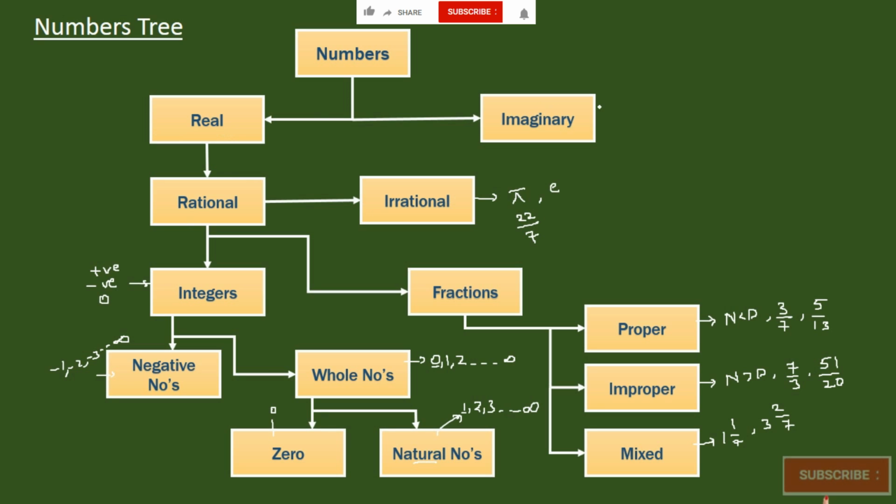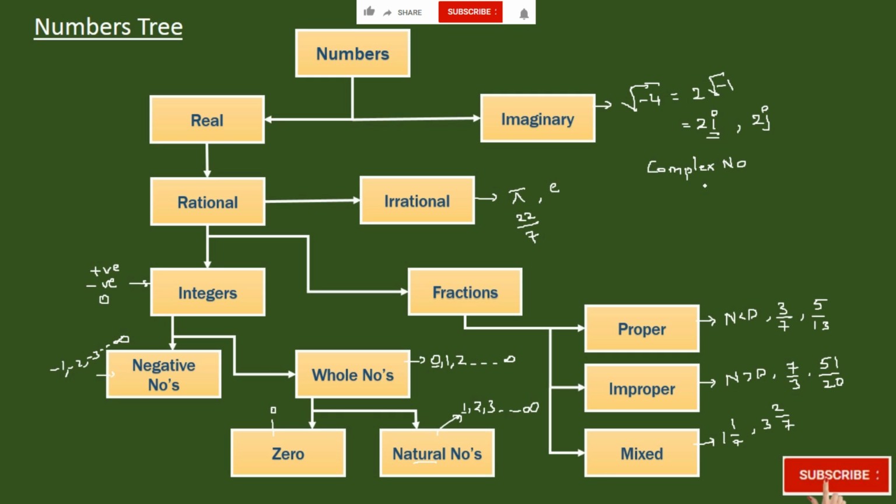Imaginary numbers. Imaginary numbers arise when you have something like root of -4, right? Then we can write this as 2 root -1, which is equal to 2i, where i is called the imaginary unit. It can also be written as 2j, i or j.